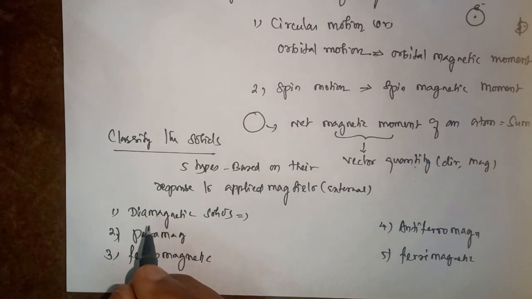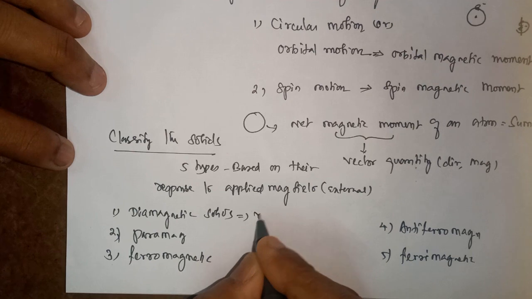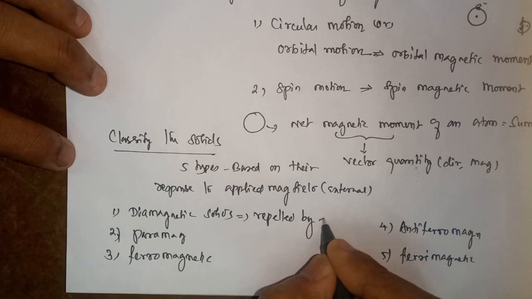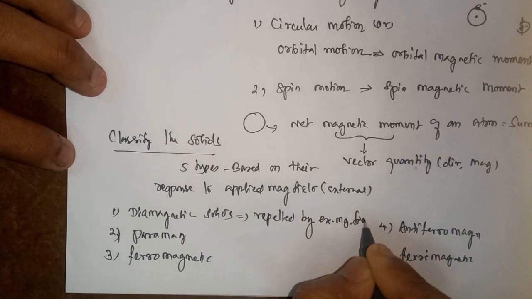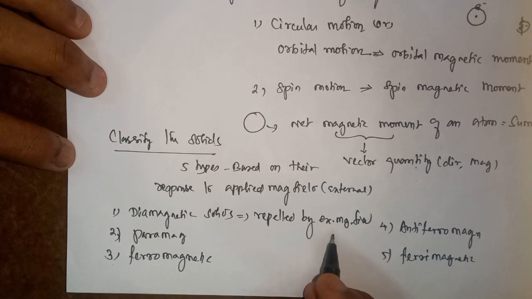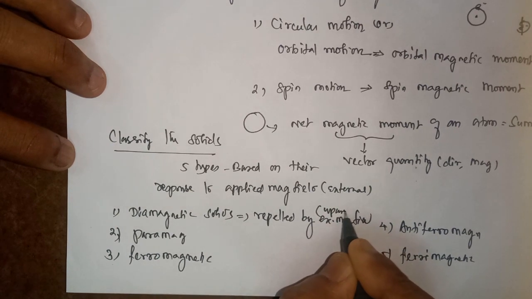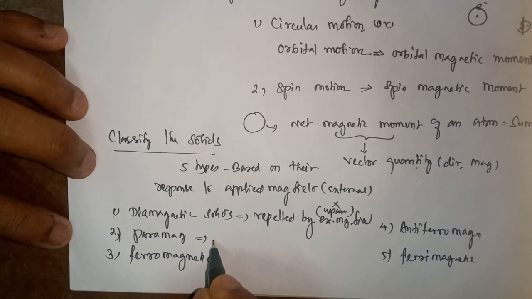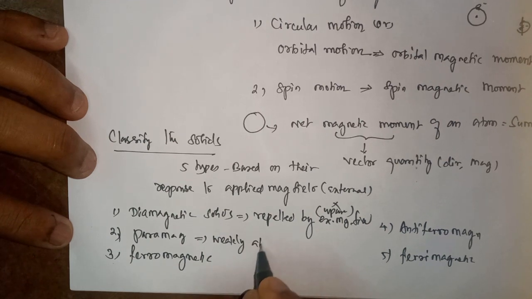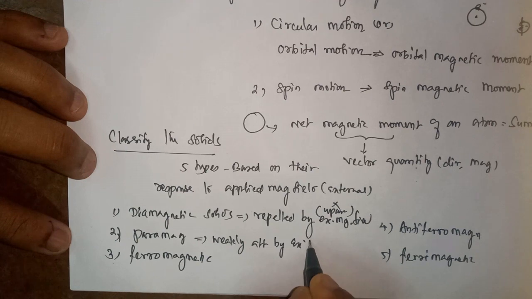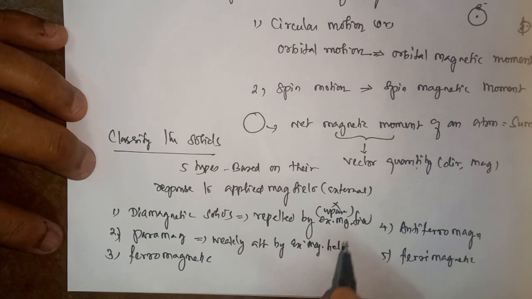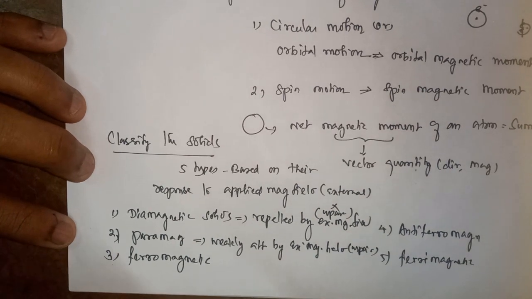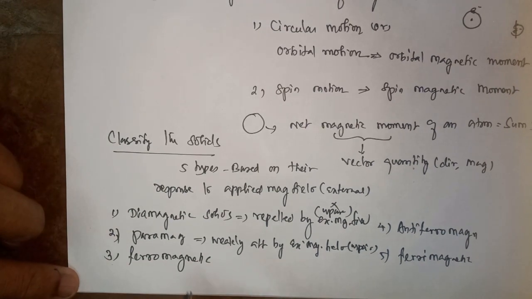I will tell you a line about diamagnetic. These are the substances which are repelled by an external magnetic field. They don't have unpaired electrons. Paramagnetic substances are weakly attracted by an external magnetic field, and they have some number of unpaired electrons.